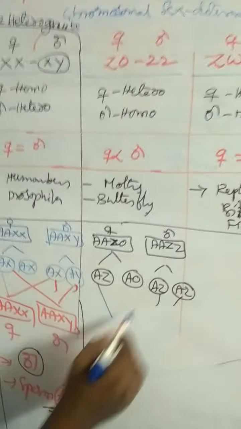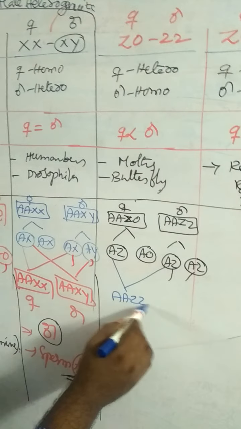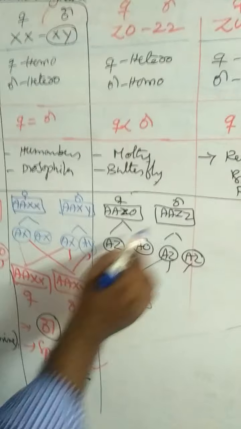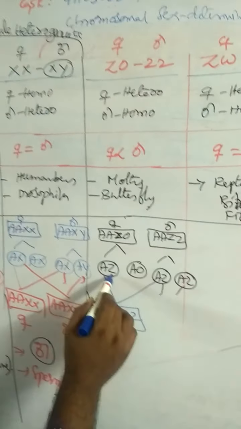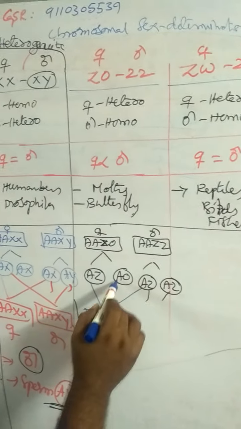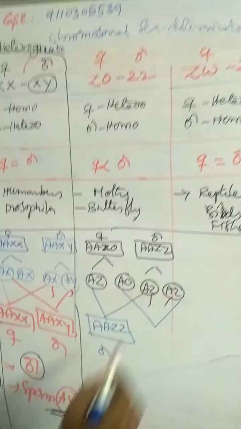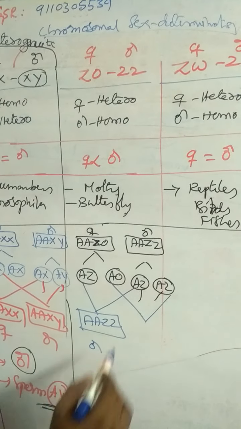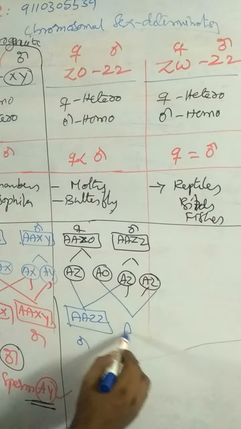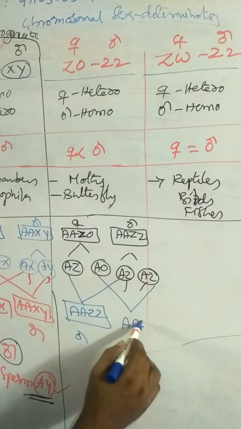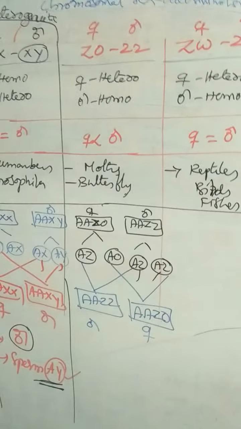AZ ova fertilized with the AZ sperm gives AAZZ, this is male. And AO ova fertilized with the AZ sperm produces AAZO. This is female.